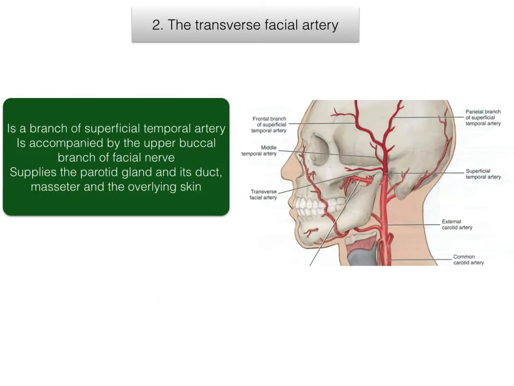The transverse facial artery is a branch of the superficial temporal artery and it is accompanied by the upper buccal branch of the facial nerve. It supplies the parotid gland and its duct, masseter, and the overlying skin.